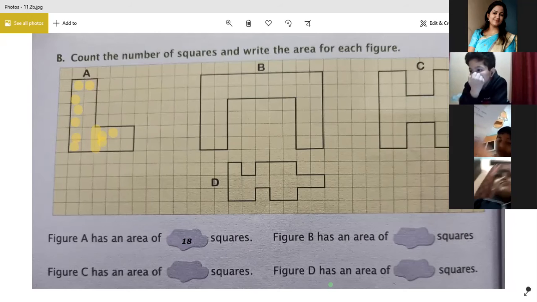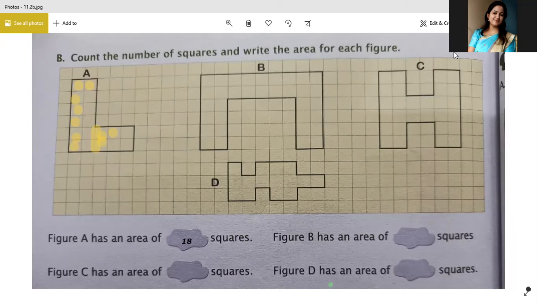Ma'am, do we have to do it in the maths book or graph book? Where did the talk of maths book and graph book come from now, dear? I told you, you need the graph in the last period. Right now you have to do this in the maths book. If I'm showing you the book page, that means you have to do it in the book. That's it.